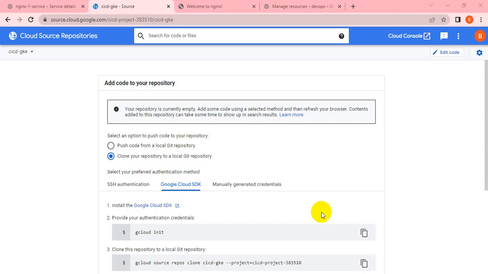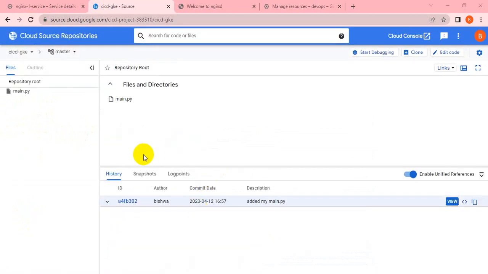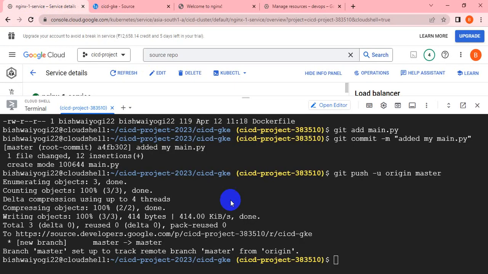Let me refresh the repo here to make sure the file we pushed is populated here. Okay. Let me refresh the page. I think it's not opening. Let me refresh the page. You can see this file I pushed from the cloud shell. Okay. It is showing now.